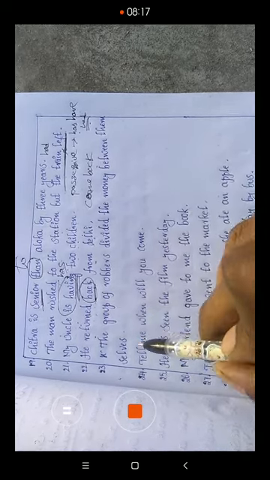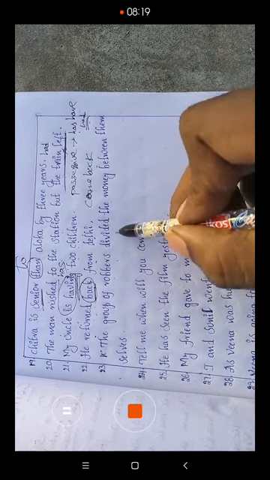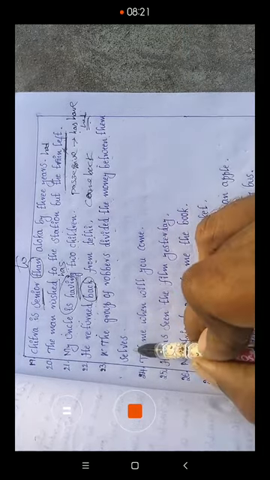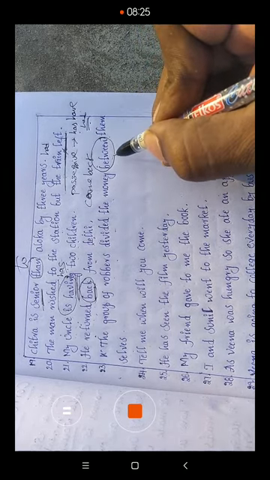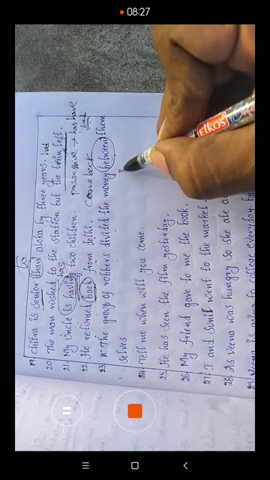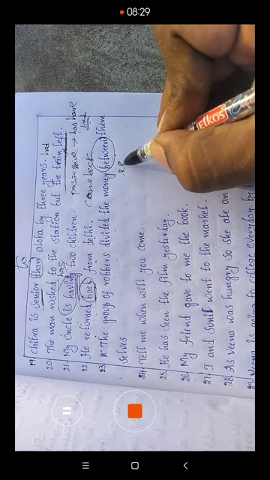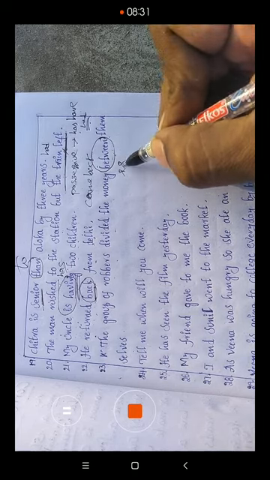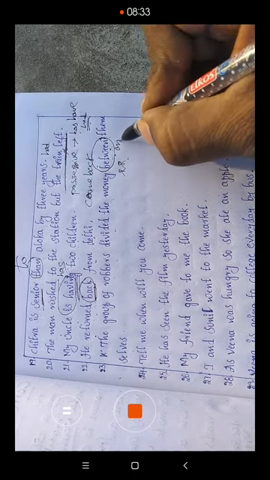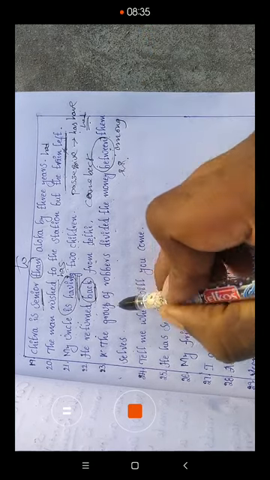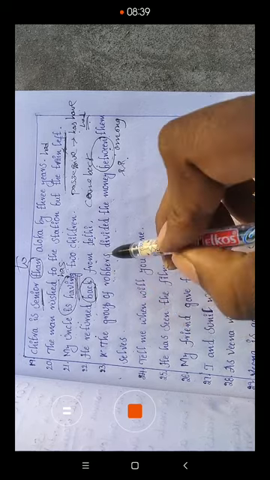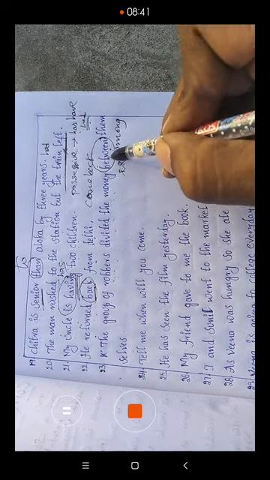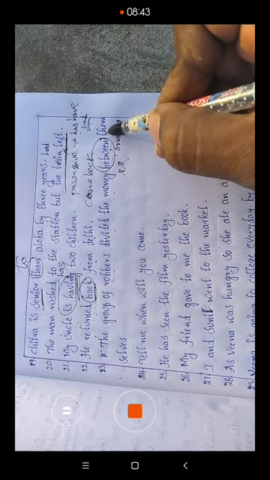The group of robbers divide the money between themselves. Actually, here between is wrong. Between means only two persons. For more than two, we use among. So the group of robbers, that means many persons, divide the money among themselves. That is the right answer.